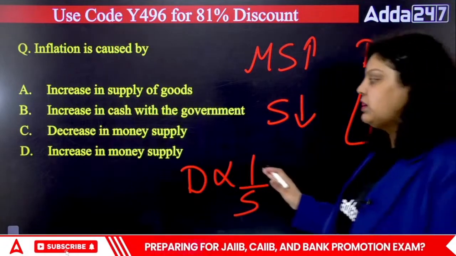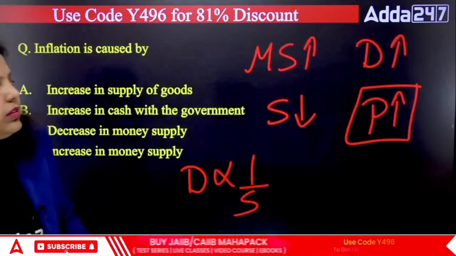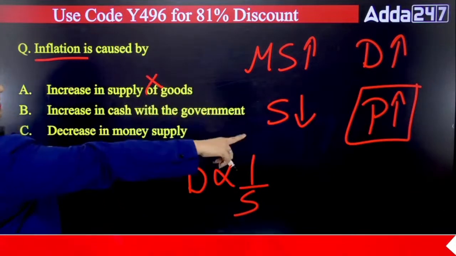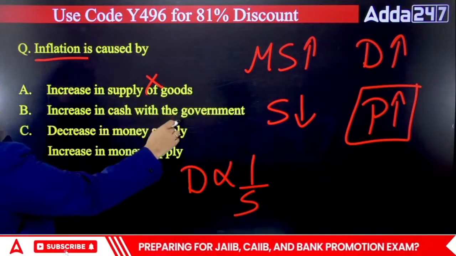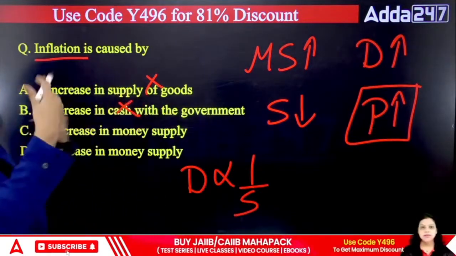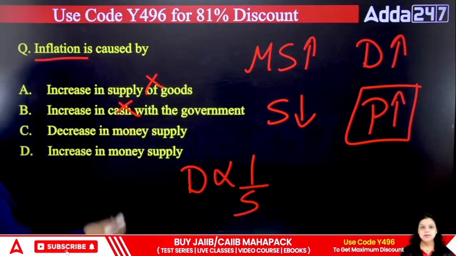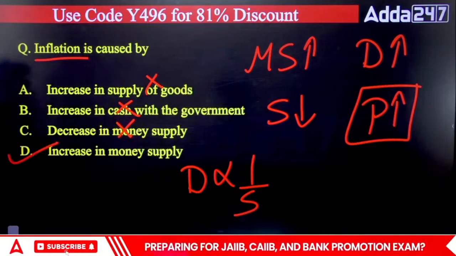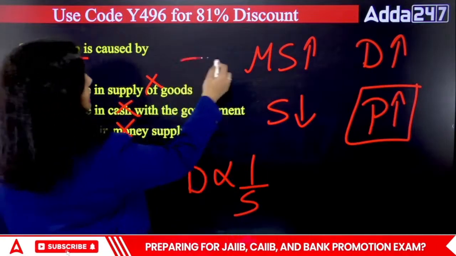So the right answer for this particular question, because we are talking about inflation: increase in supply of goods, no, supply is less. Increase in cash with the government, only with the government is not inflation. The overall economy should have more money, then it will create inflation. Decrease in money supply, no. Increase in money supply, so the right answer will be D. Do remember these are the conditions.